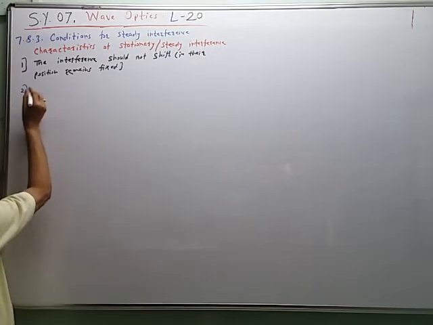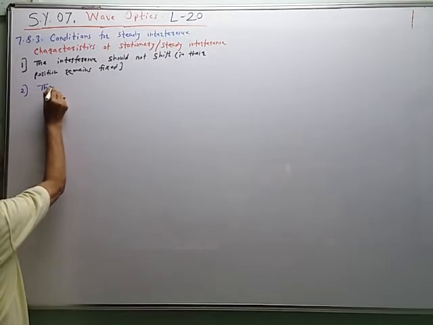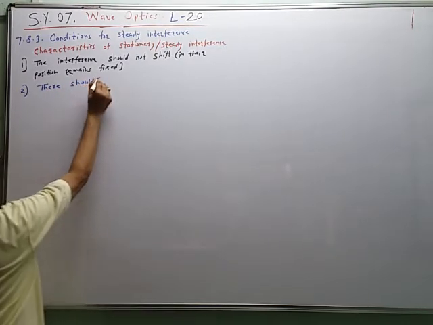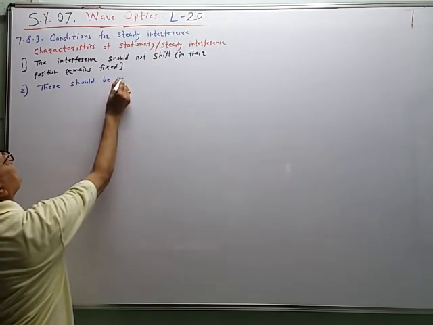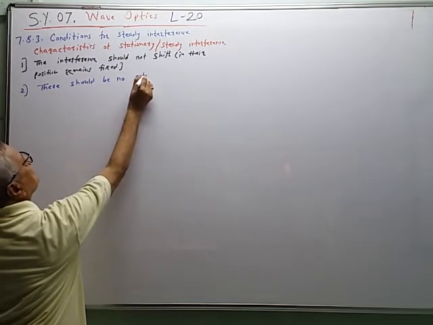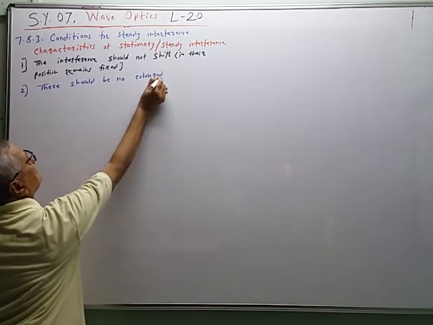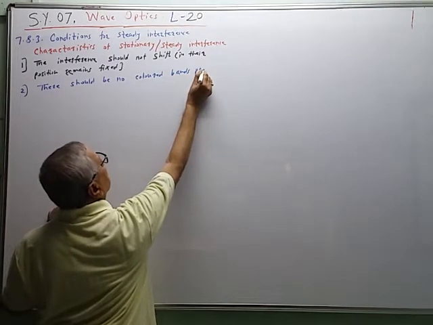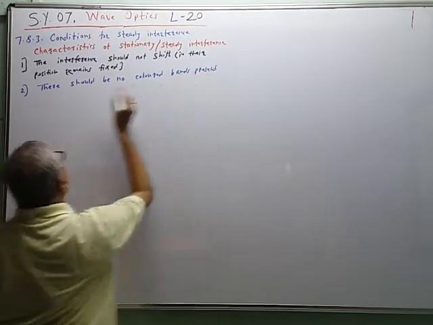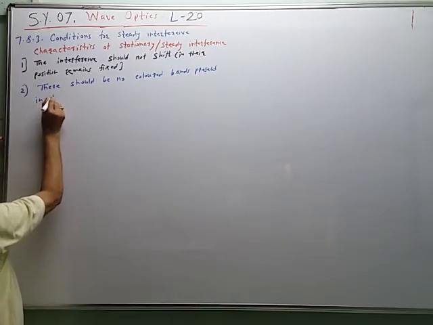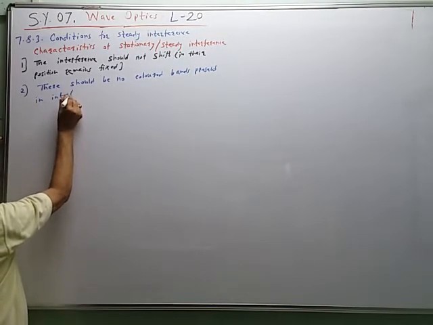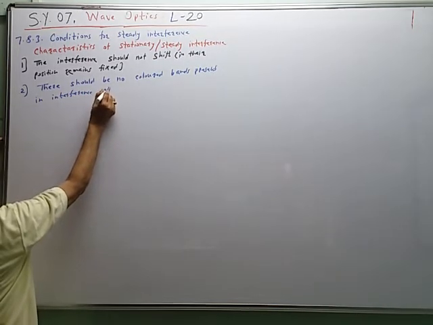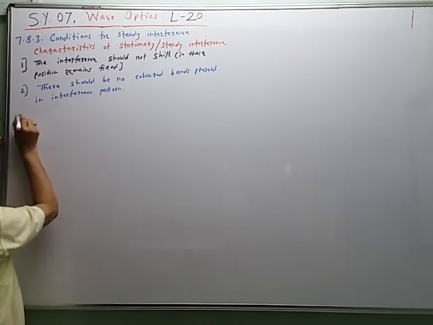Second characteristic: there should be no colored bands present in the interference pattern.